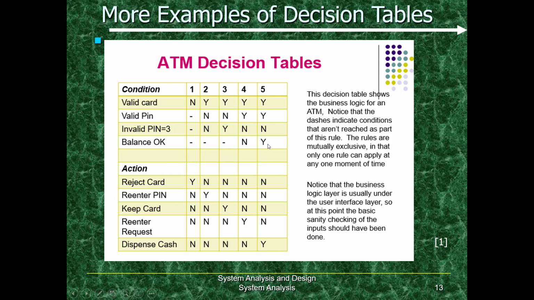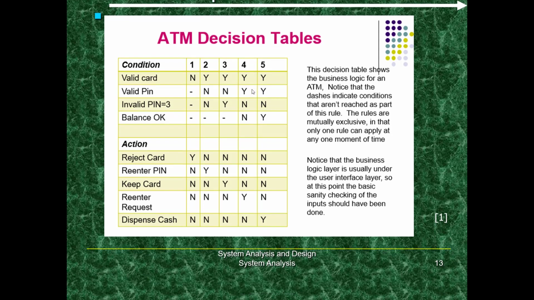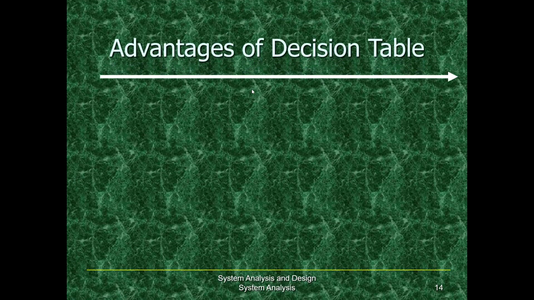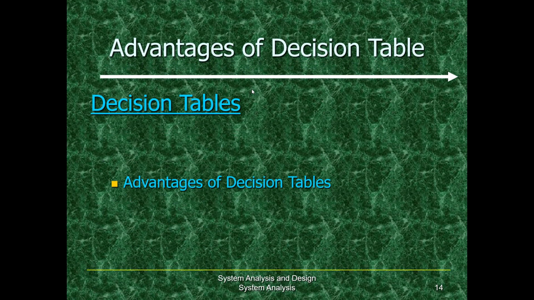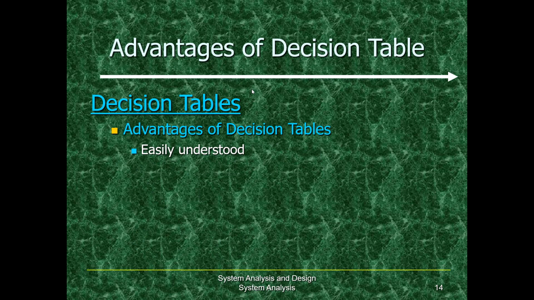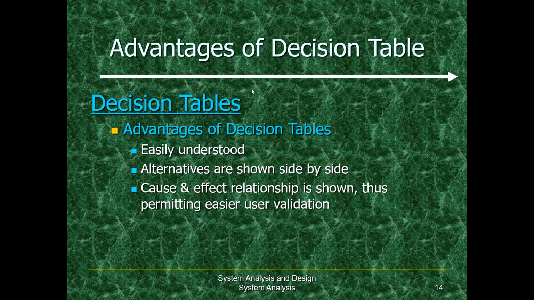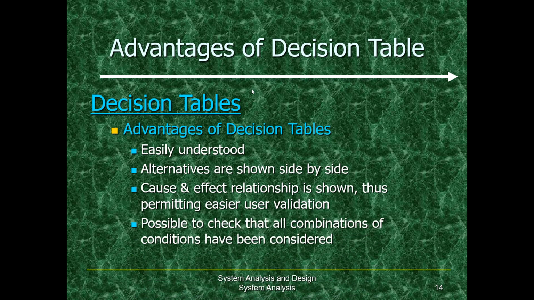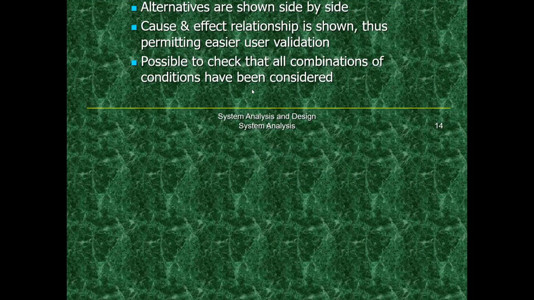Case 5 is the final input for a loop, where he actually entered the correct pin. This is case 5 for our ATM decision table. Advantages of decision tables: they are easily understood, alternatives are shown side by side, the cause and effect relationship is shown, and it permits easier user validation. It is possible to check that all combinations and conditions have been considered.